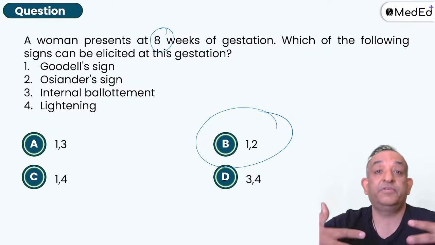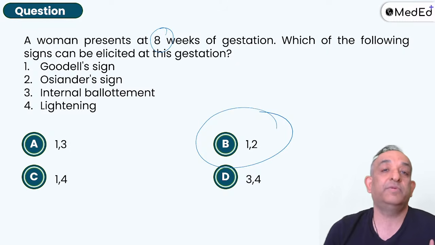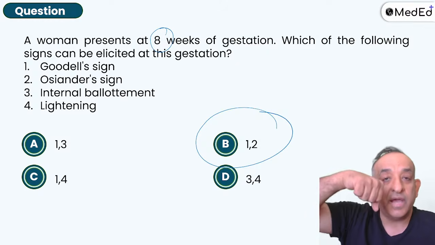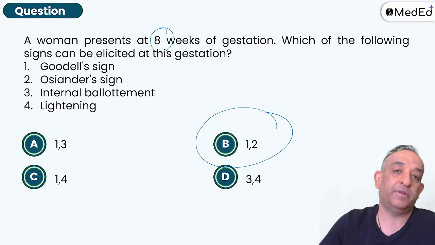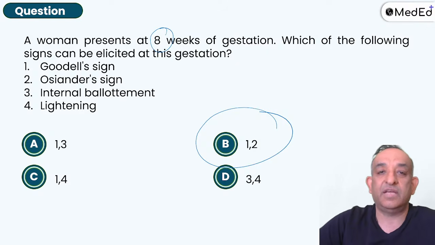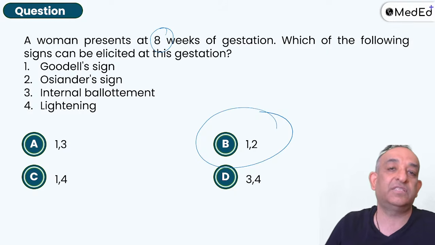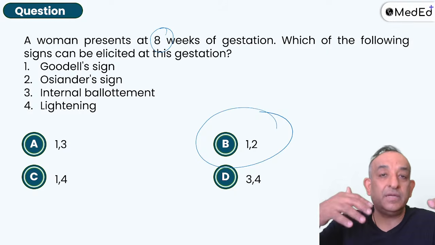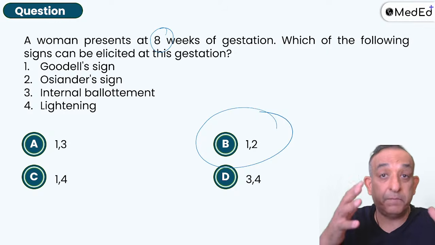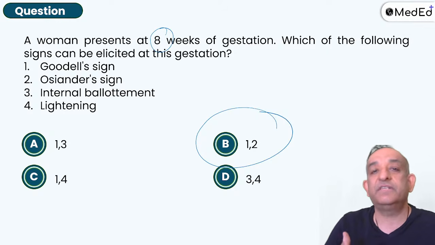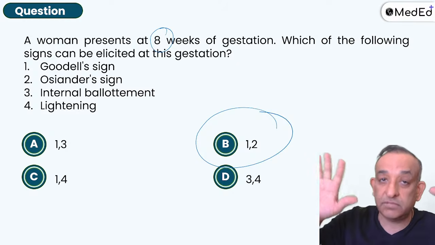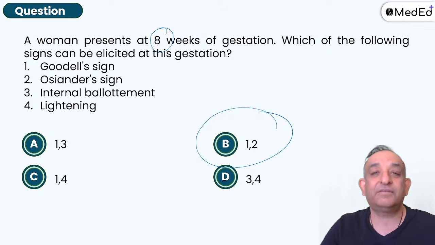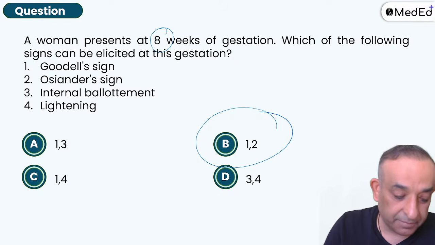Lightening. Okay, it is feeling light. The woman feels light. Why? Because the big head of the baby has gone into the pelvis. Before that, the full baby is inside the abdomen and the diaphragm is not able to move properly. She feels that breathing is becoming difficult as she's growing into the pregnancy. But the moment the head goes into the pelvis, the biggest part of the baby has gone into the pelvis, and the mother feels light. That's just lightening. Lightening is not like thunder and lightning, not like that. Lightening is feeling light.